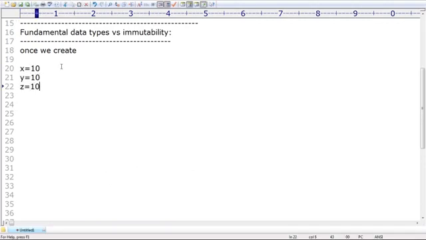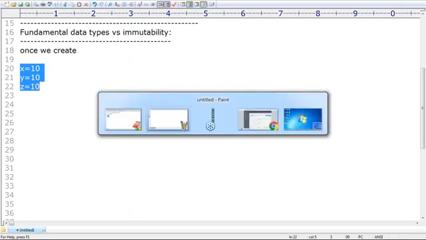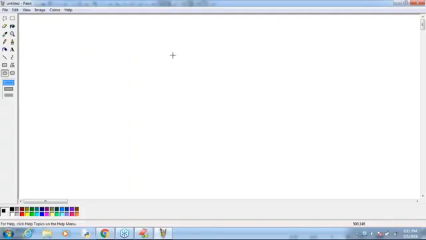Sir, now can you please tell how many objects will be created? Only one object. But how many references by default will be there? 3 references. Remember that, sir. Only one object, but 3 references by default will be there. Have a look once, sir. This is just only one object. Its value is 10, sir.